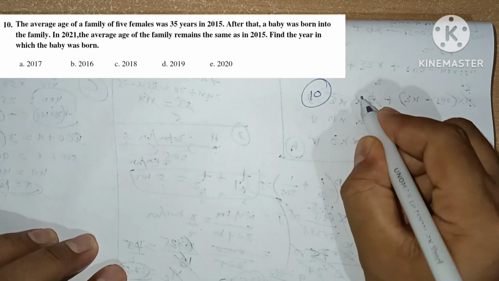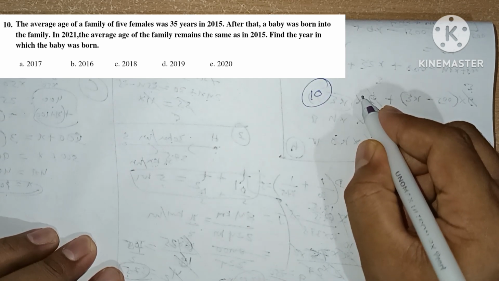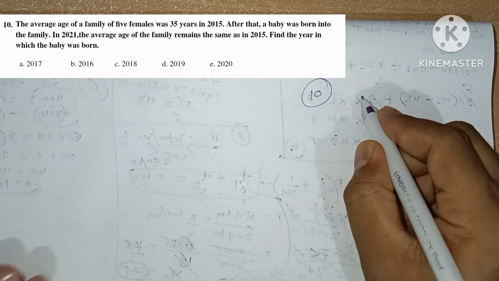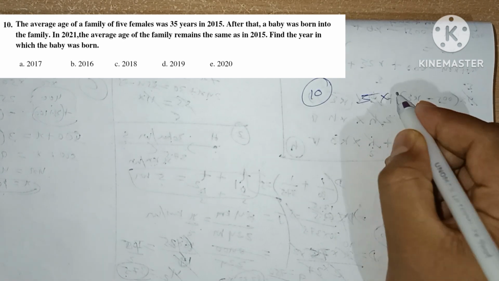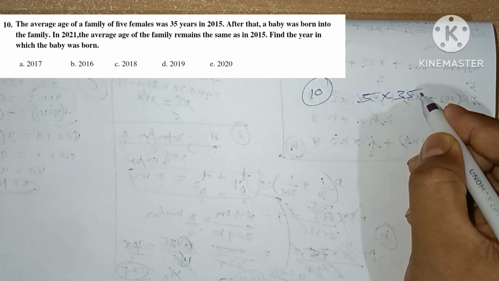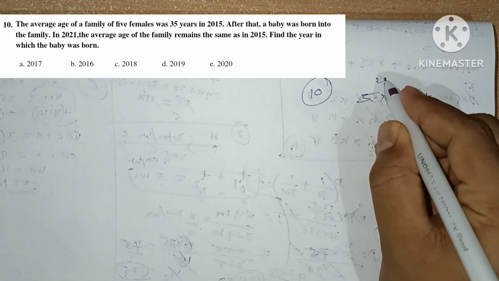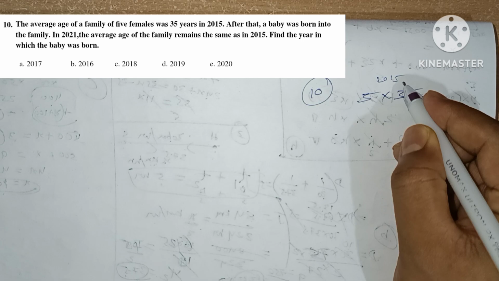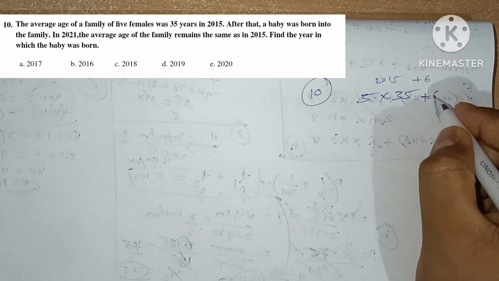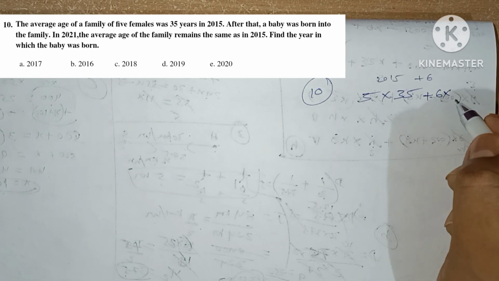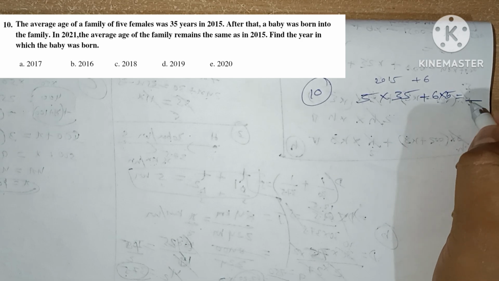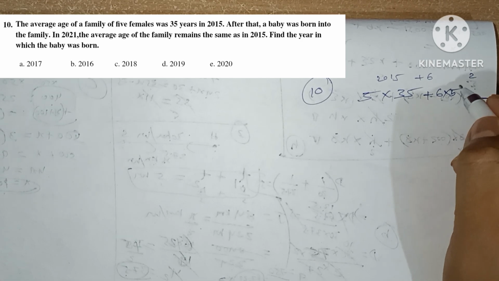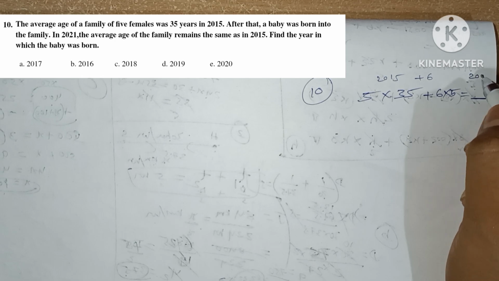So let's go with the traditional method, and next we will see the technique for this one. Here there are 5 females. Their average is 35 in 2015. Now after 6 years, each will be increased by 6, so 6 times 5. This is also increased. Now this is nothing but the total of 5 females in 2021.